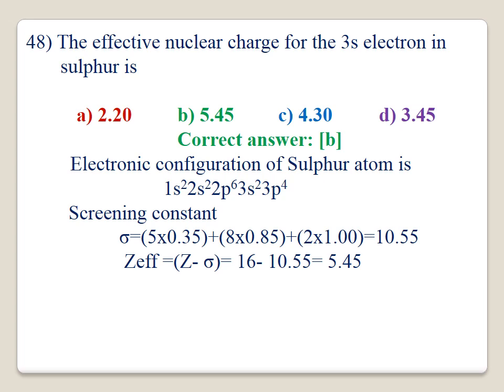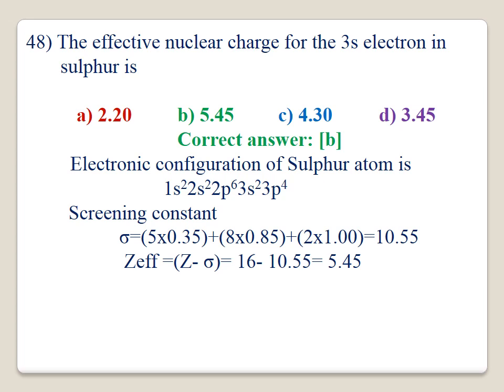In the outermost orbital there are 6 electrons in total, 1 electron you leave, so it is taken as 5, multiplied by 0.35, plus the next inner 2s, 2p, 8 electrons, 8 into 0.85, and the next orbital is 1s, 2 electrons, 2 into 1. You calculate it, the sigma will be equal to 10.55.